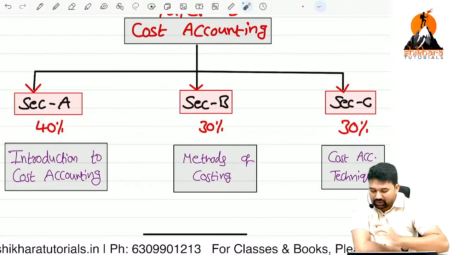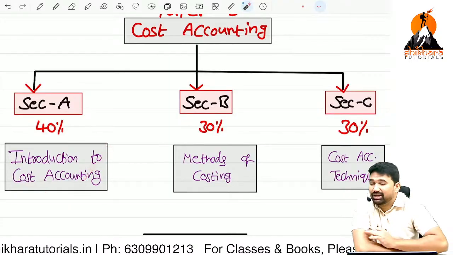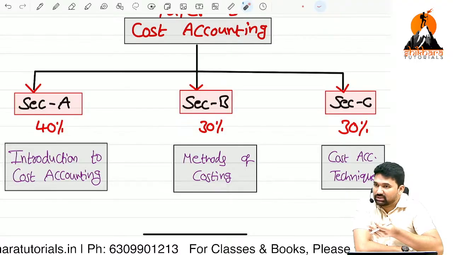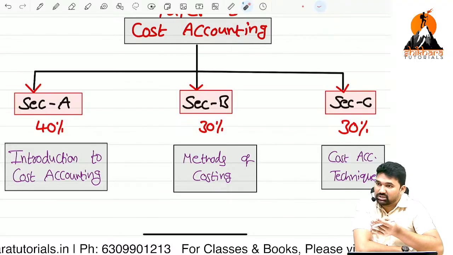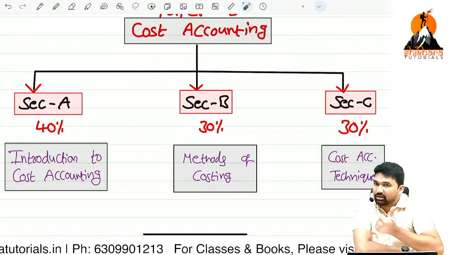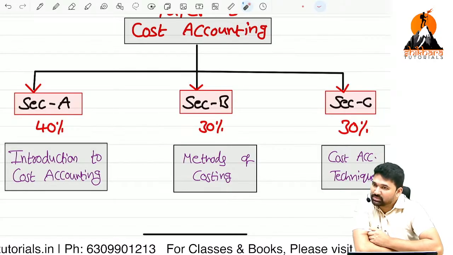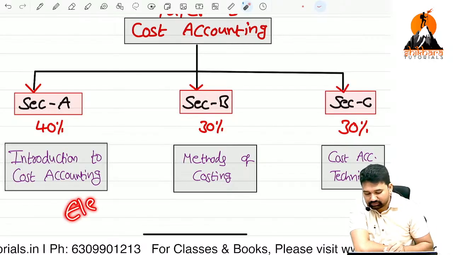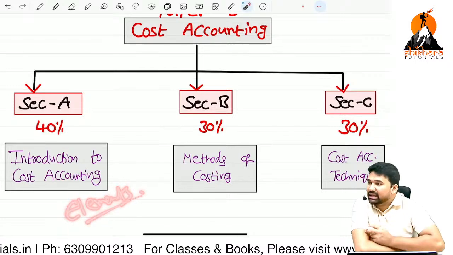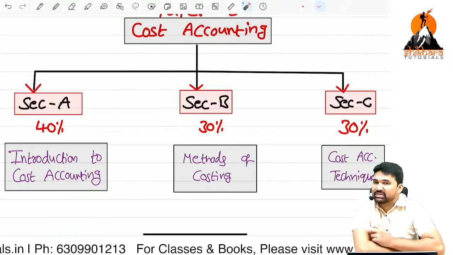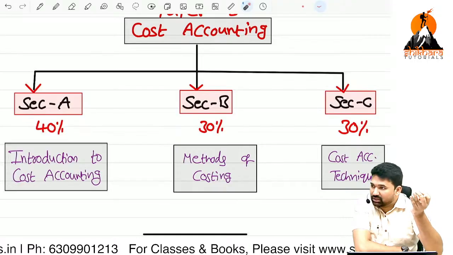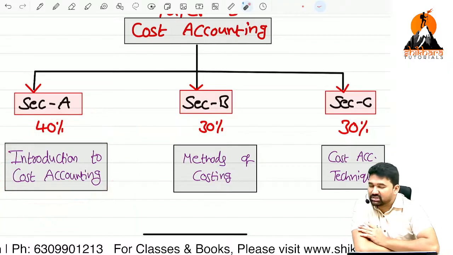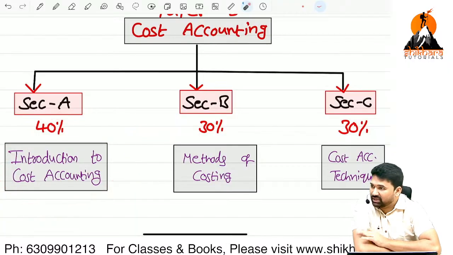It comprises what is cost, costing, cost accounting, cost accountancy, cost sheet discussion and the problems with respect to cost sheet, and elements of cost. Elements of cost means material, labor, overheads. If we complete this discussion, 40% of your syllabus will be completed.